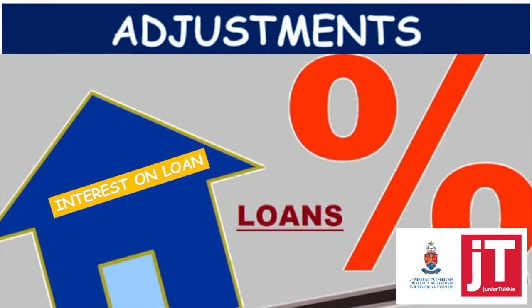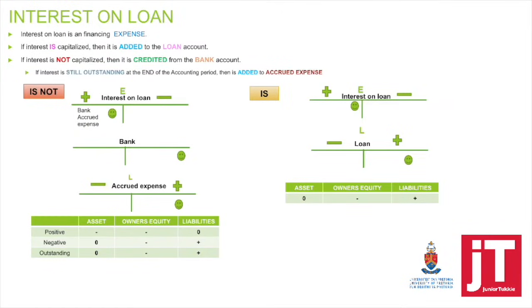Brimacombe, and we are going to look at adjustments. We're going to look at interest on loan. It is important to understand, first of all, that interest on loan is a financing expense. That is the cost of borrowing money.